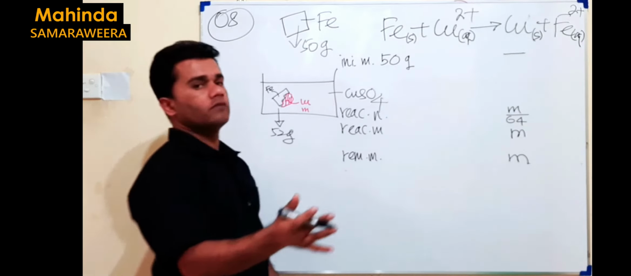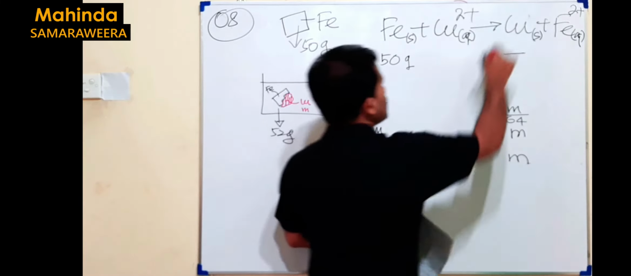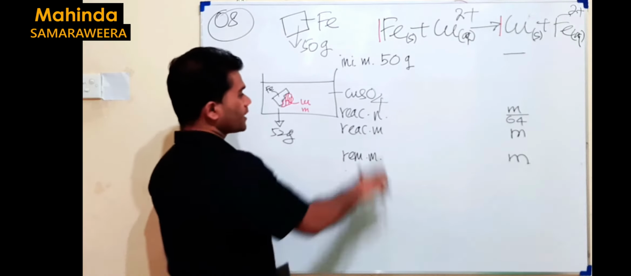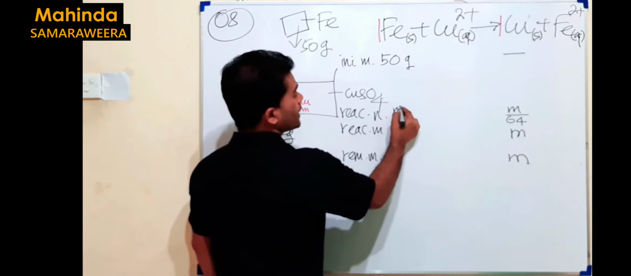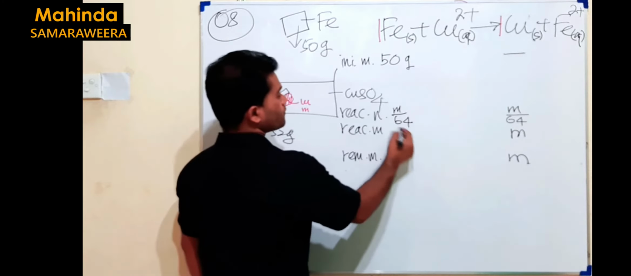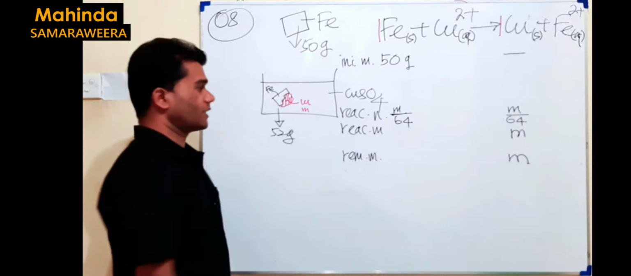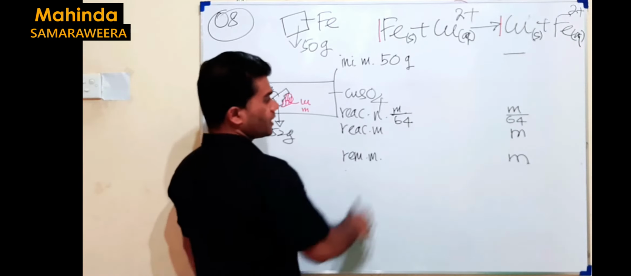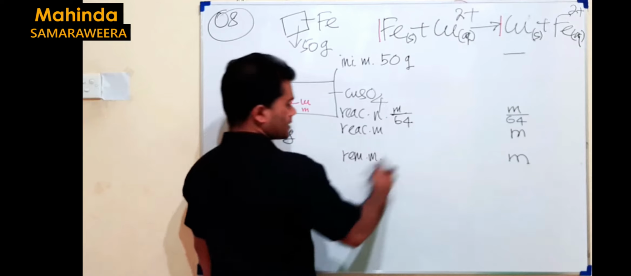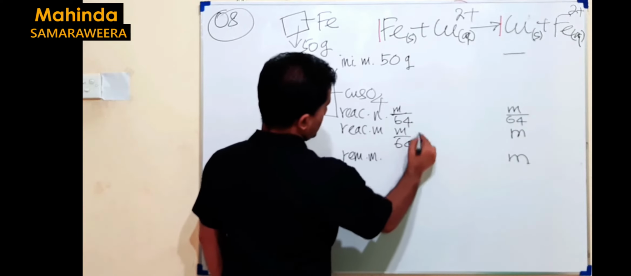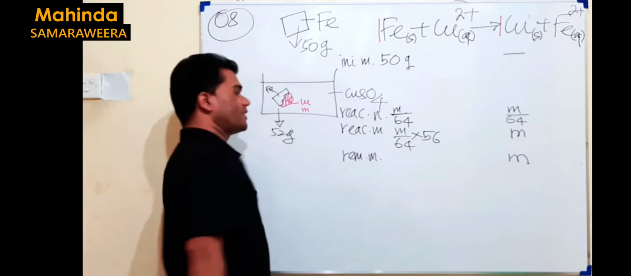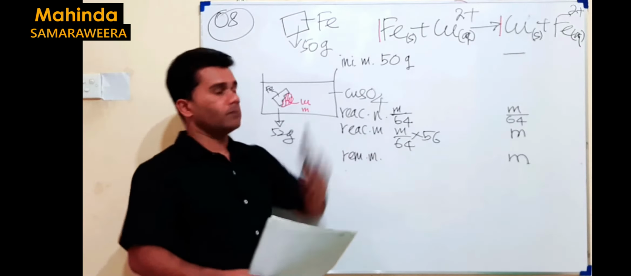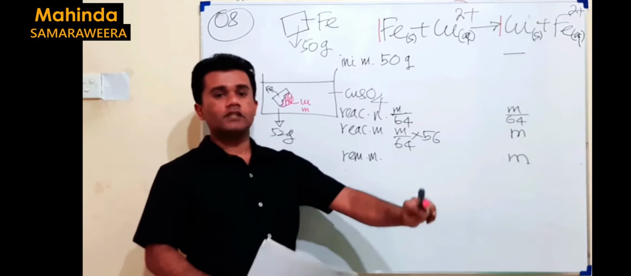Moles equals mass over molar mass. Since 1 mole of copper is deposited from 1 mole of Fe, the reacting moles of Fe should again be M over 64. That's reacting moles. Then what about the reacting mass of Fe? It will be the moles into molar mass. It's M over 64 multiplied by the molar mass of Fe, it's 56. Actually, reacting mass of Fe means the mass of Fe dissolved.